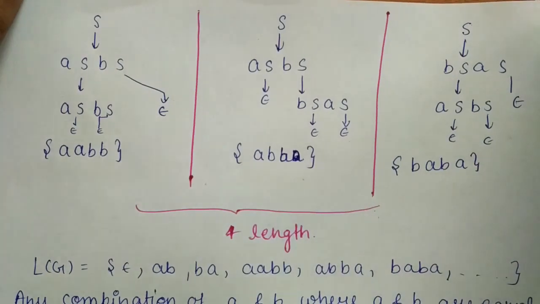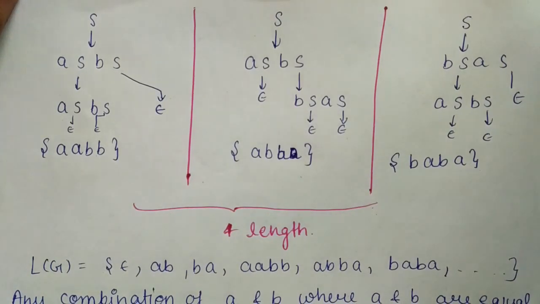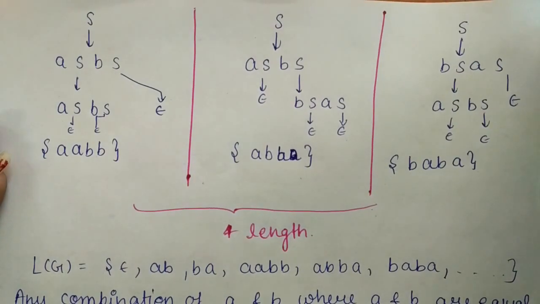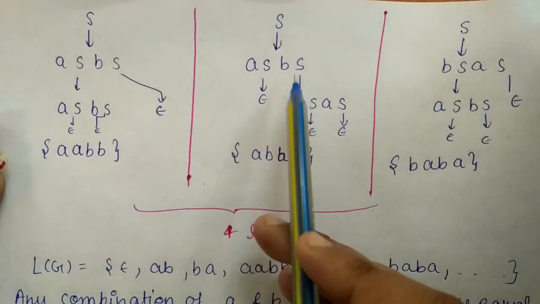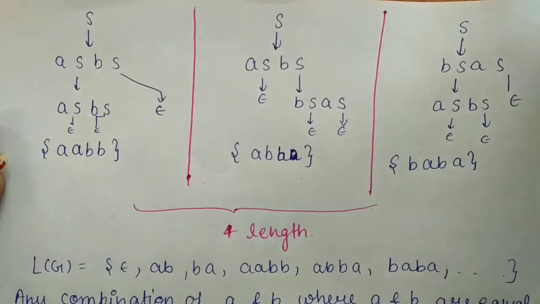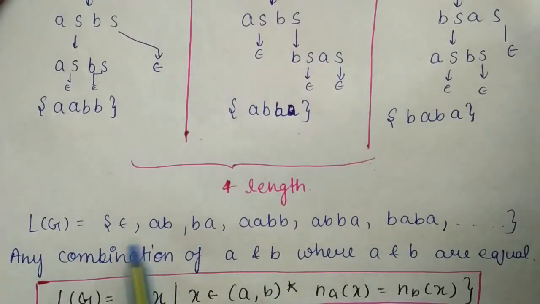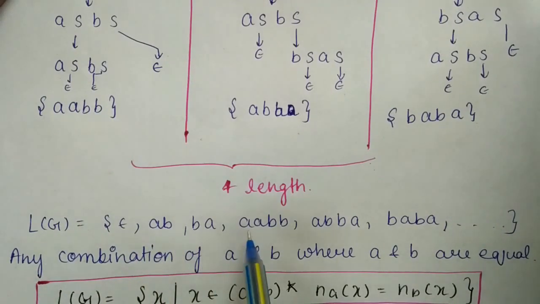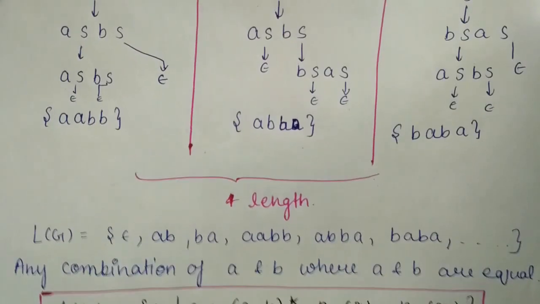Now you cannot generate five length string. Now if you generate six length string, okay, you can make a similar replacement of S here and then you can generate any six length string. Now we have the strings in the grammar like this: epsilon, ab, ba, bb, like this. Okay, so analyze the grammar and see what it is trying to say.